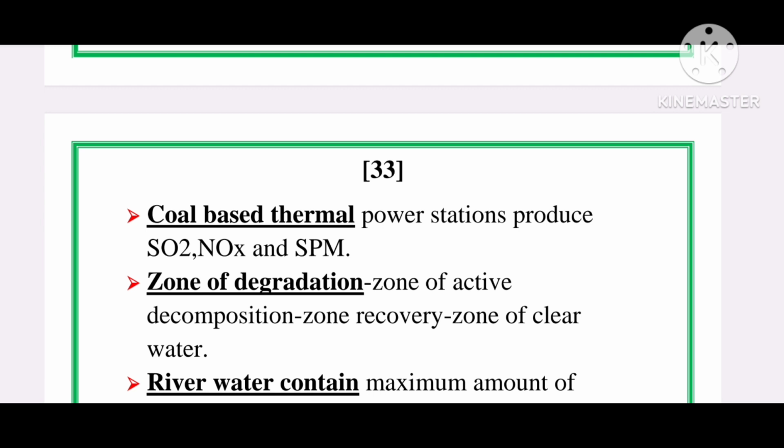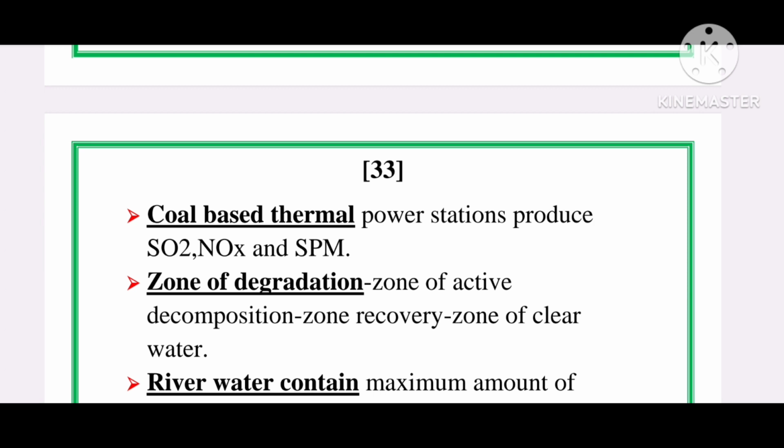Okay, then next zone is zone of active decomposition. This is marked by heavy pollution and is characterized by the absence of dissolved oxygen. Water is grayish and darker with active anaerobic organic decomposition and with the evolution of methane, hydrogen sulfide, carbon dioxide and nitrogen bubbling to the surface with masses of sludge forming black scum. Fish life is practically absent, and fungi and bacteria disappear as the organic decomposition slackens, reaction sets in and dissolved oxygen again rises to its original level.